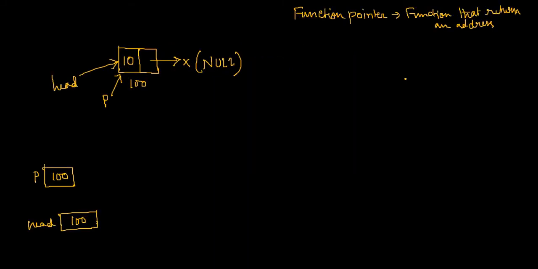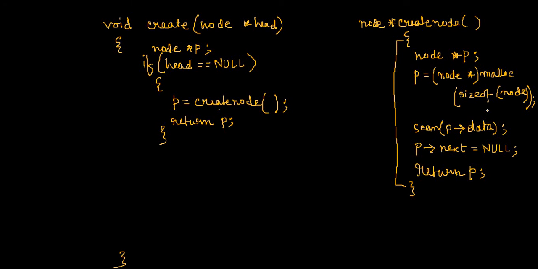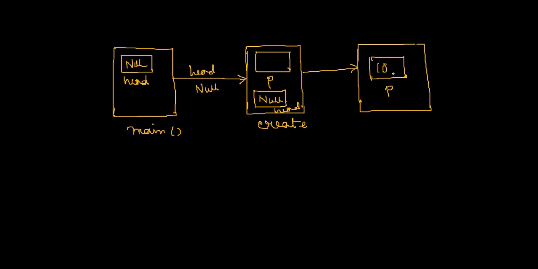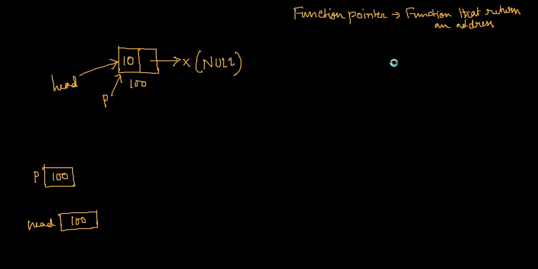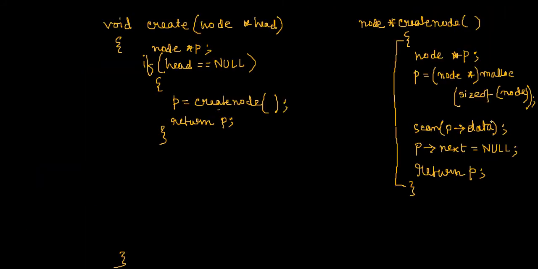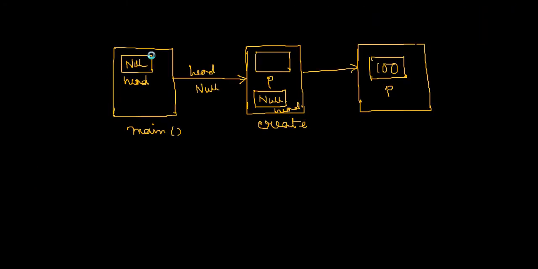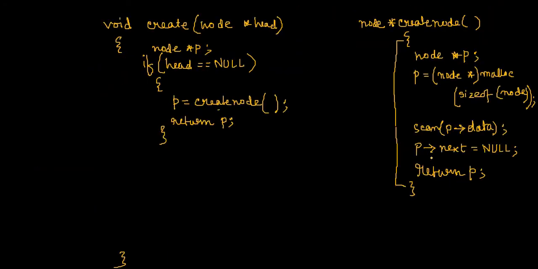And you see, since you have created some memory space dynamically in P, that means now the content of P is 100. Yes, the content of P is 100, right? Then what we have done according to this logic: we have scanned some data, entered something, and P next became null. That we have seen over here. Then we returned this P, obviously in the create function.